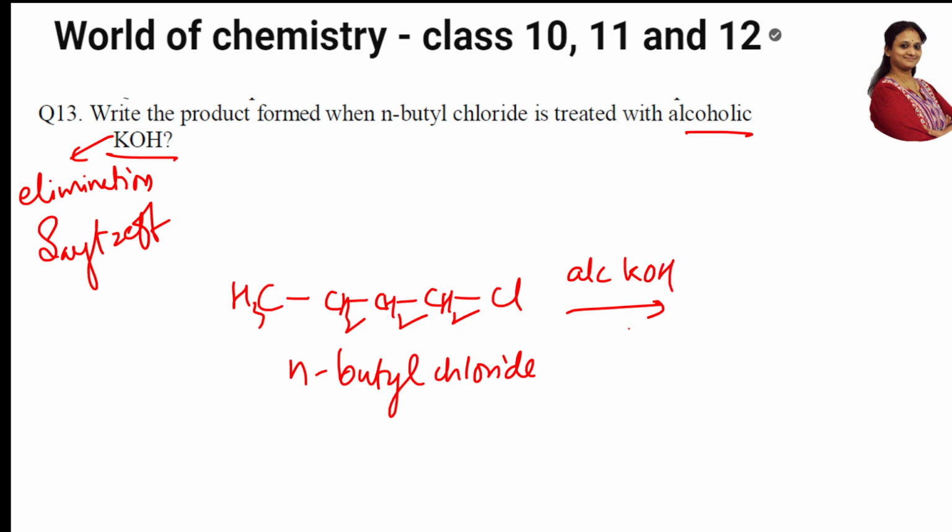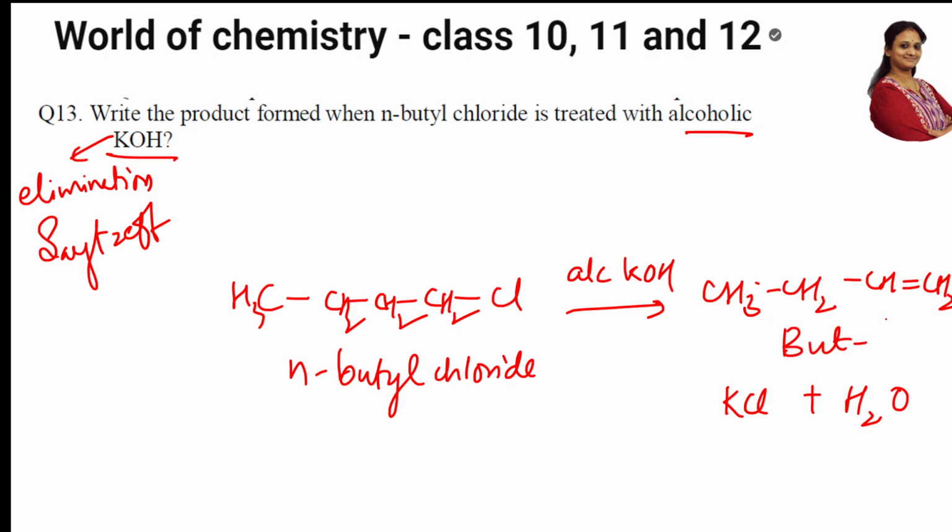It's going to undergo an elimination reaction. First you pull out the KCl, you pull out water, and which product? One product, the more stable alkene, forms as the major product. Correct? CH3, CH2, and a double bond. So 1-butyl chloride will form but-1-ene.